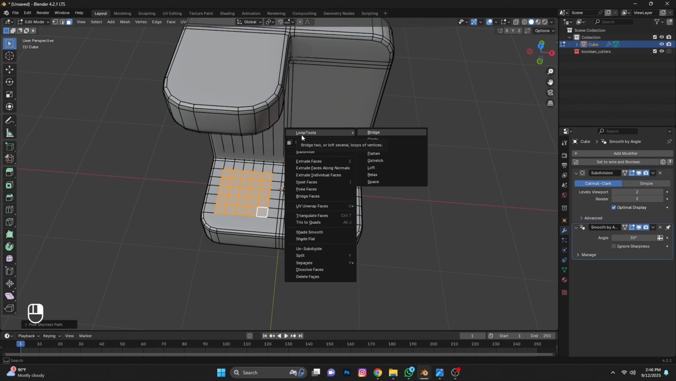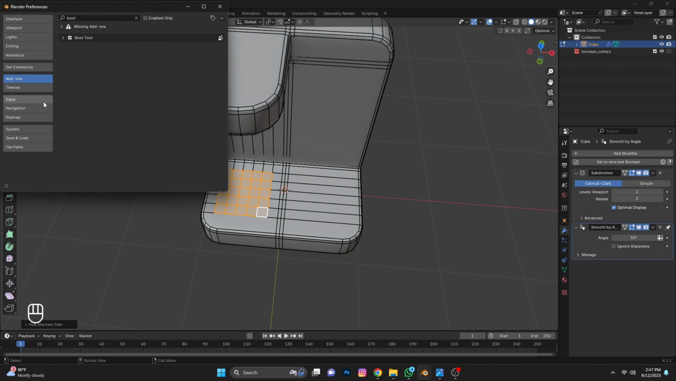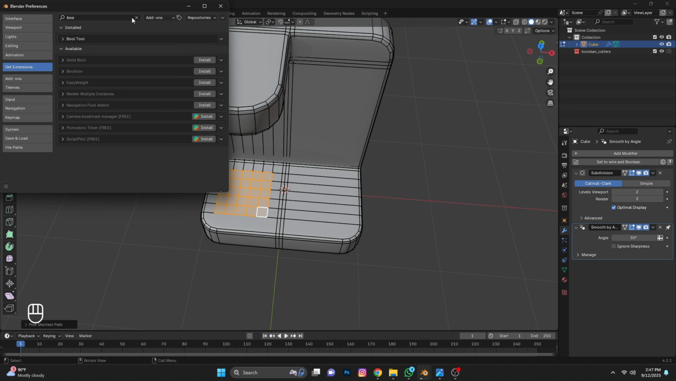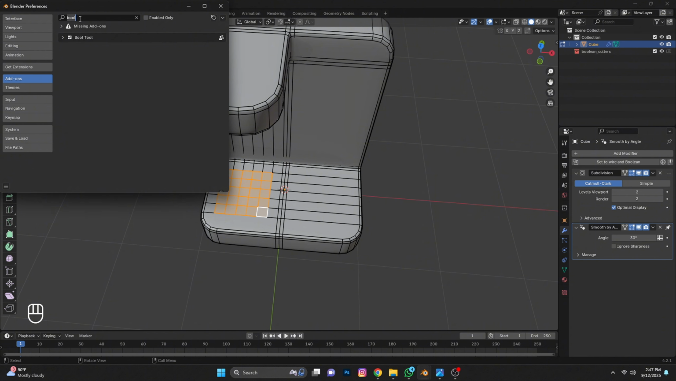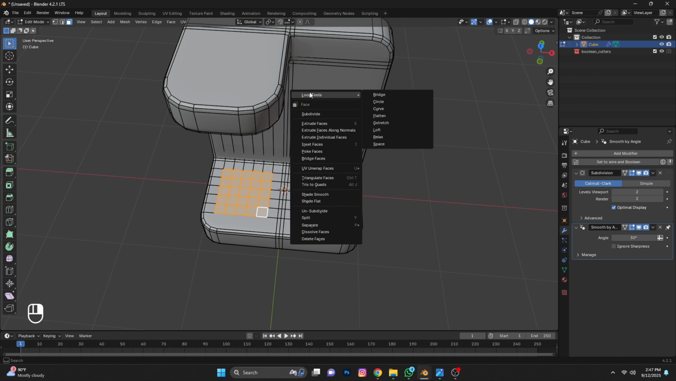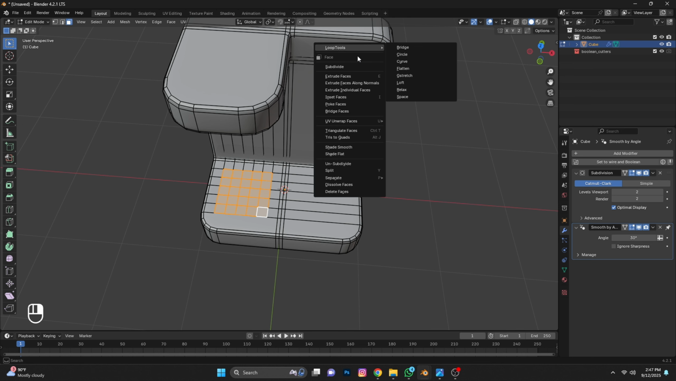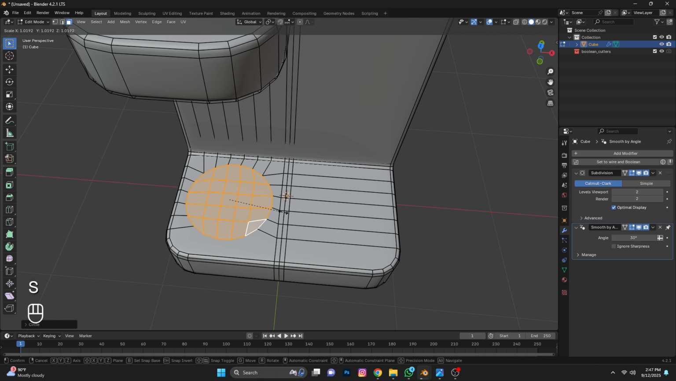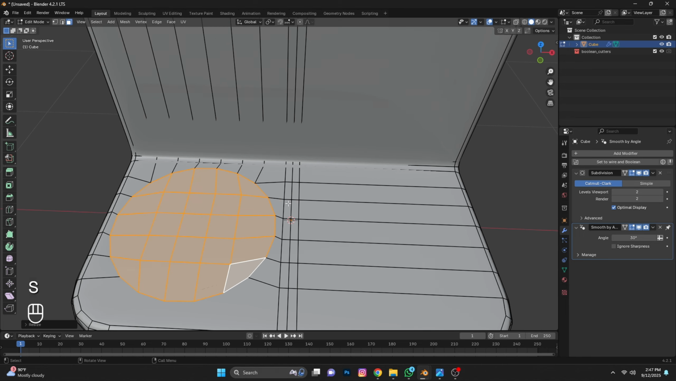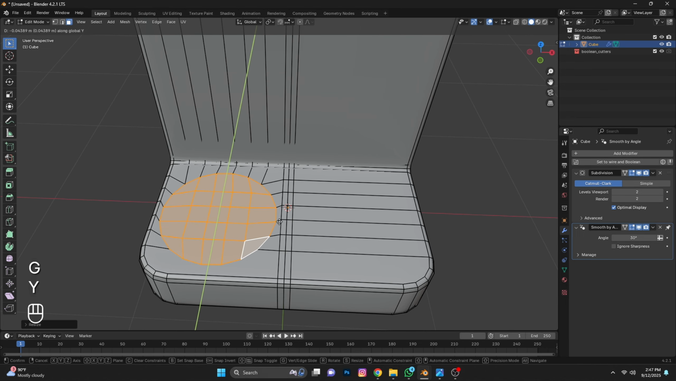If you don't have Loop Tools, go to File, Preferences, Get Extensions, search Loop Tools and install it. Now go to the Add-ons tab, search for Loop Tools, enable it and save preferences. Now your Loop Tools option will appear. Then select the faces, right click, Loop Tools, Circle, press S to scale, then move a little with GY.